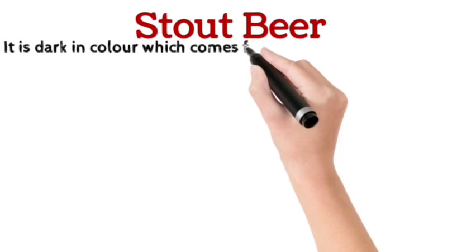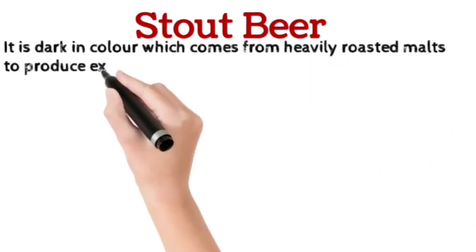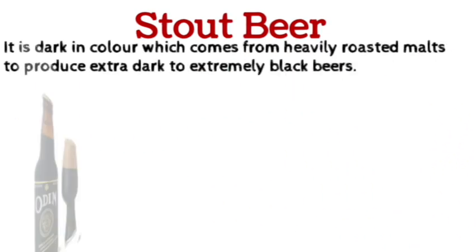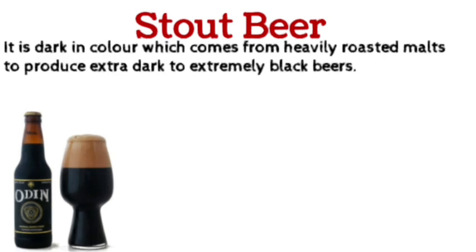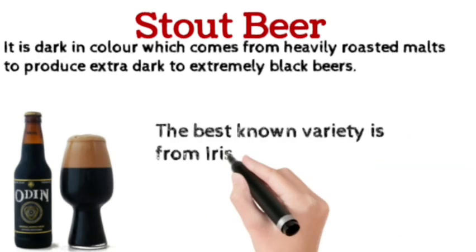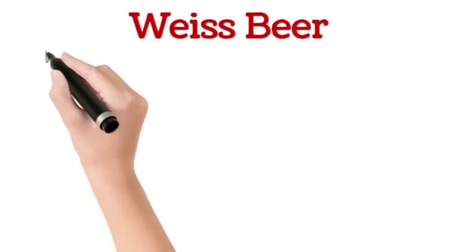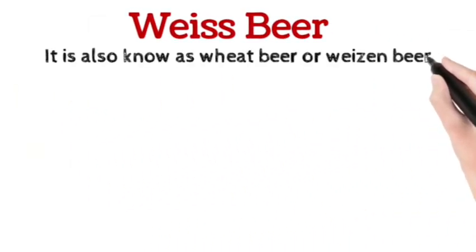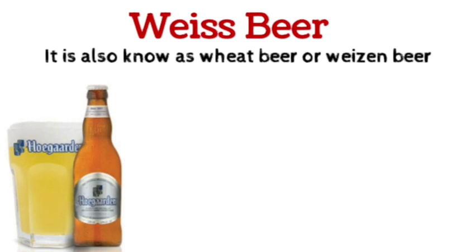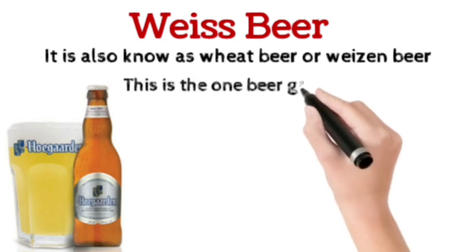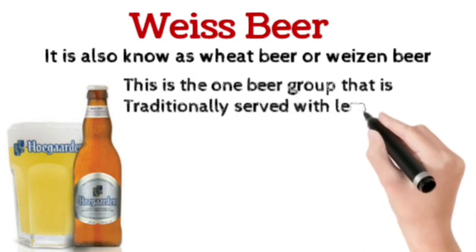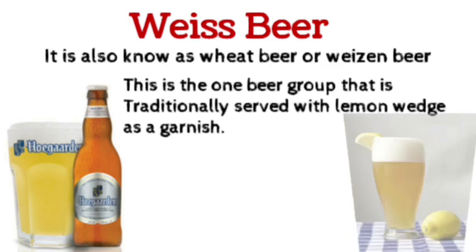Stout beer. It is dark in color, which comes from heavily roasted malts to produce extra dark to extremely black beers. The best known variety is the Irish stout, Guinness. Weiss beer. It is also known as wheat beer or Weizen beer. It is very popular in summer, which is very refreshing. This is the one beer group that is traditionally served with a lemon wedge as a garnish.